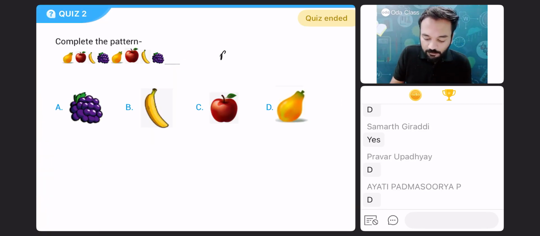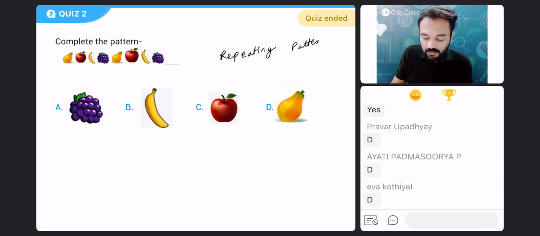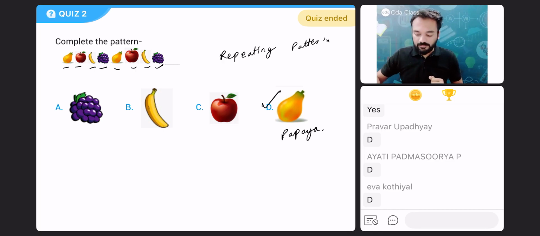This is again an example of a repeating pattern. Four fruits are repeating again and again. Papaya, apple, banana, grapes. Again, what will come? Papaya, which is this one. Clear? Option D is the correct answer.